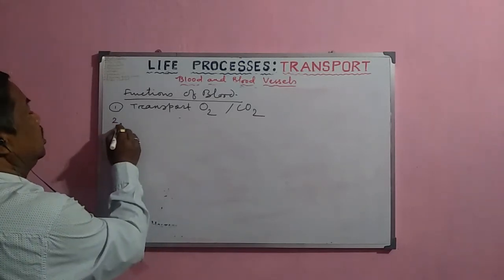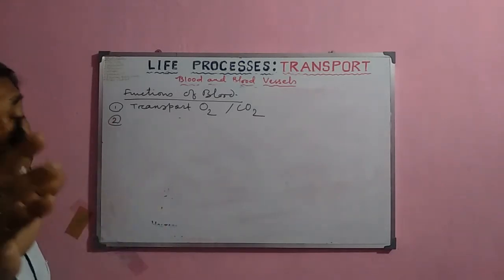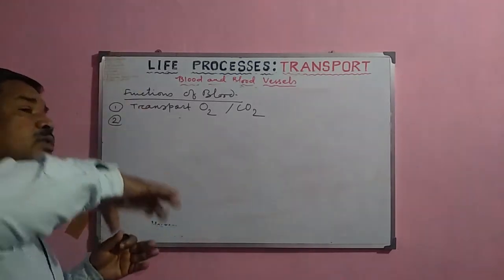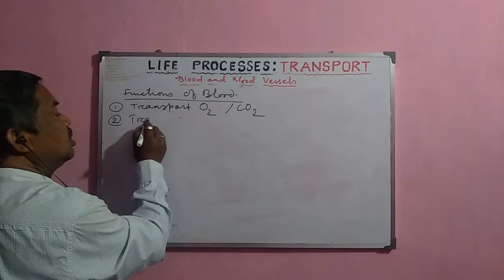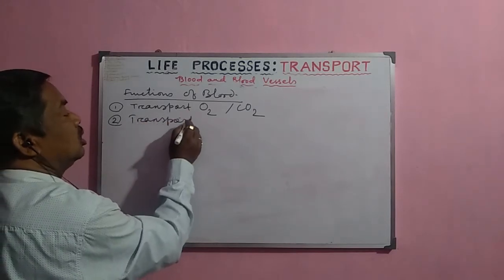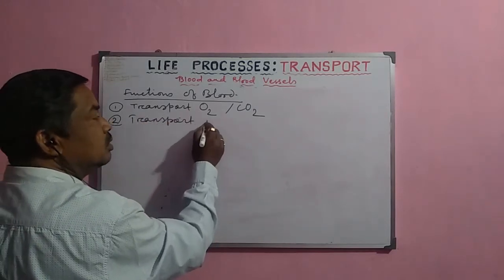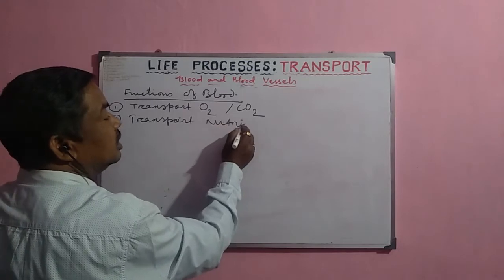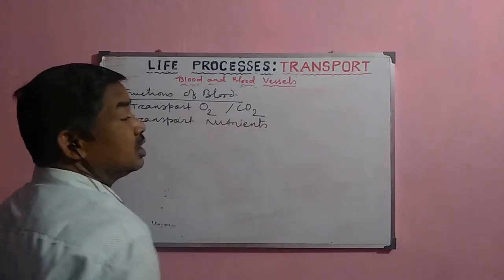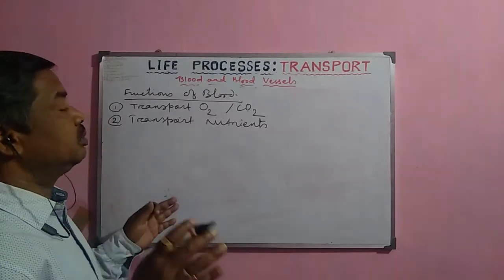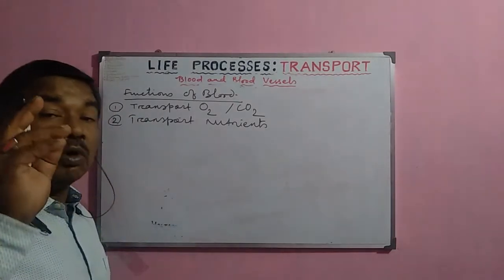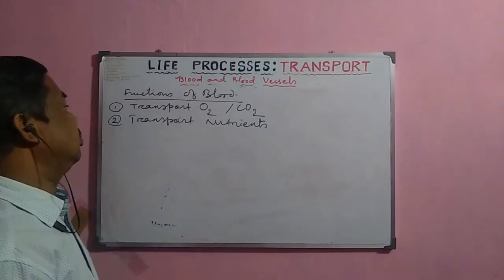Now second, the digested food material, after digestion, is absorbed into the blood circulation. So that is why the blood transports the nutrients or digested food from the intestine to the different parts of the body, to all cells of the body.